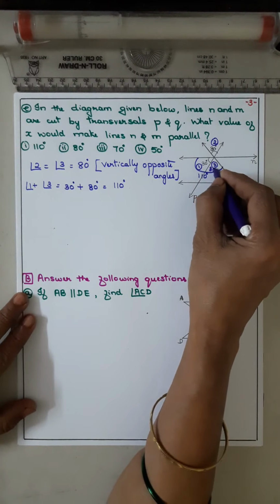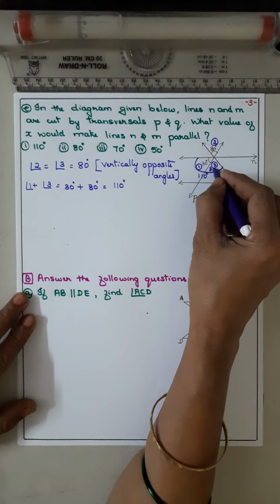Now if we have to see N and M: N and M are two lines and Q is the transversal.